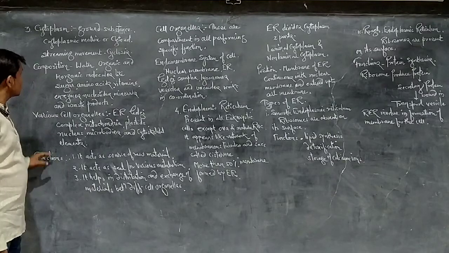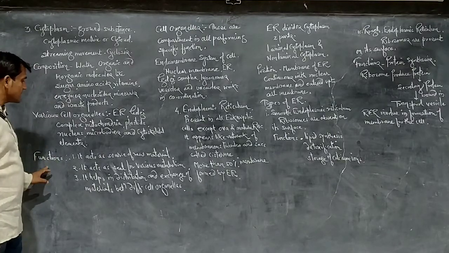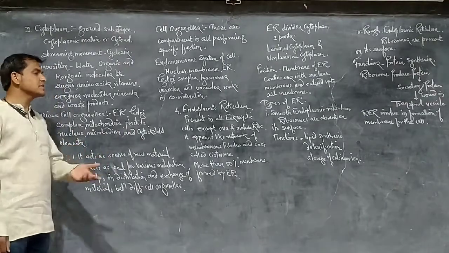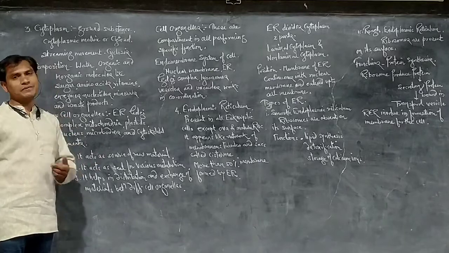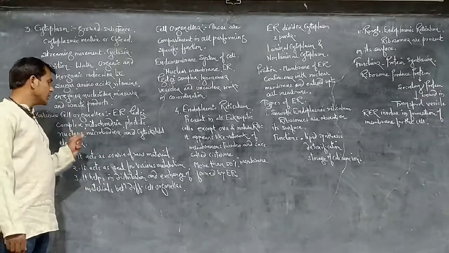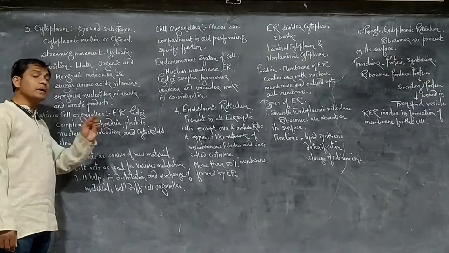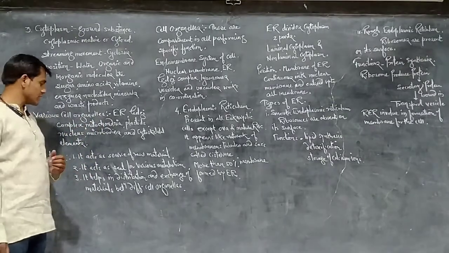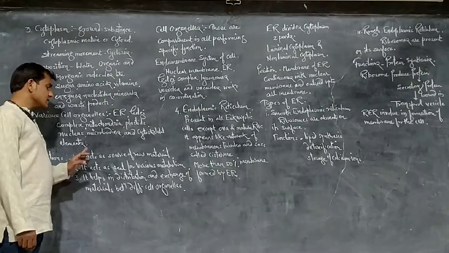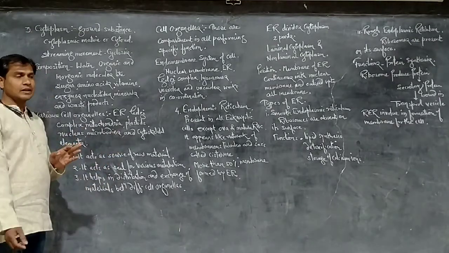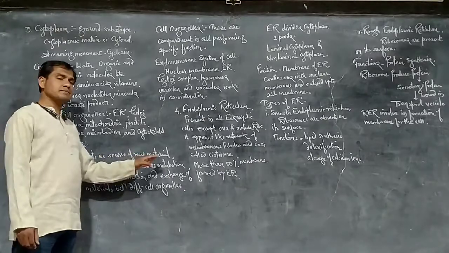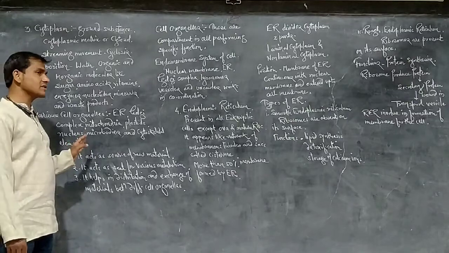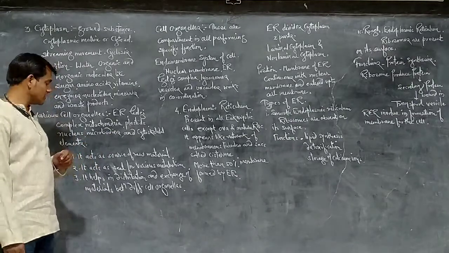Functions. Cytoplasm acts as a source of raw material for various processes. Various synthesis processes occur, like protein synthesis and lipid fat synthesis, so it provides the raw material. It acts as a site for various metabolism. The different types of metabolic activities are carried out inside the cell cytoplasm. So it acts as the site for the various metabolic activities.